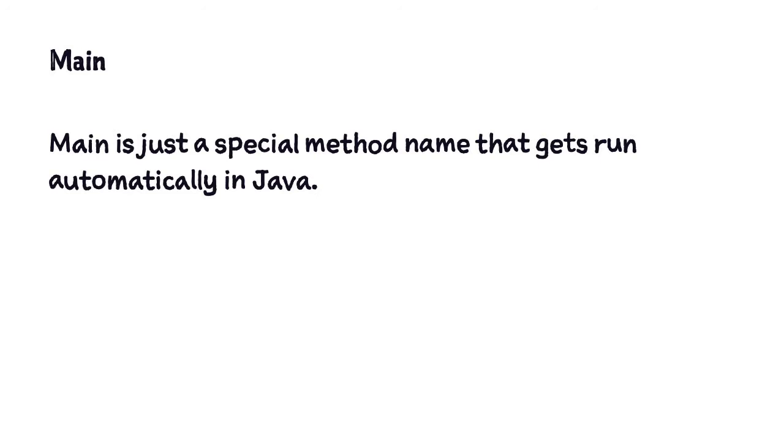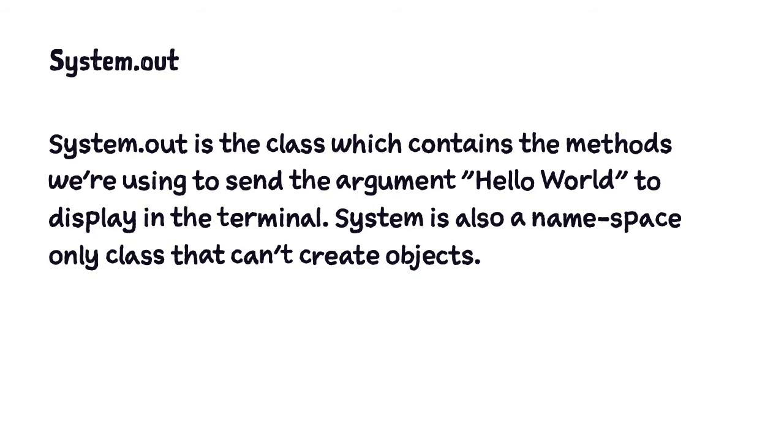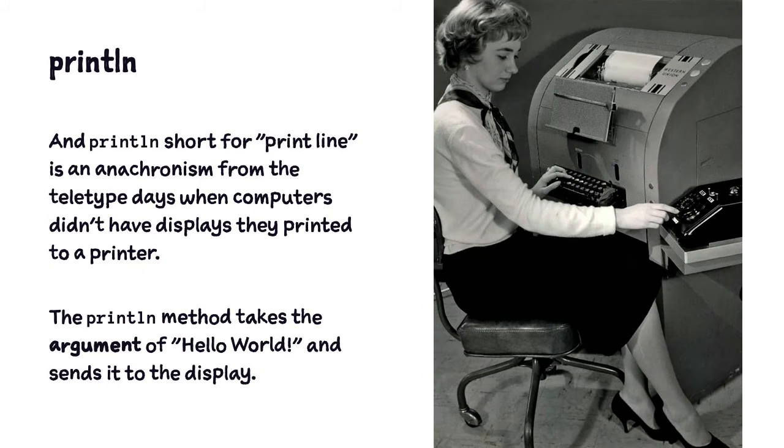Now the rest are easy. Main is just a special method name that gets run automatically in Java. System.out is the class which contains the method we're going to be using to send the argument Hello World to display in the terminal. System is also a namespace-only class that can't create objects. The println method takes the argument of Hello World and sends it to the display. Println is an anachronism from the teletype days when computers didn't have displays and they printed to a printer.